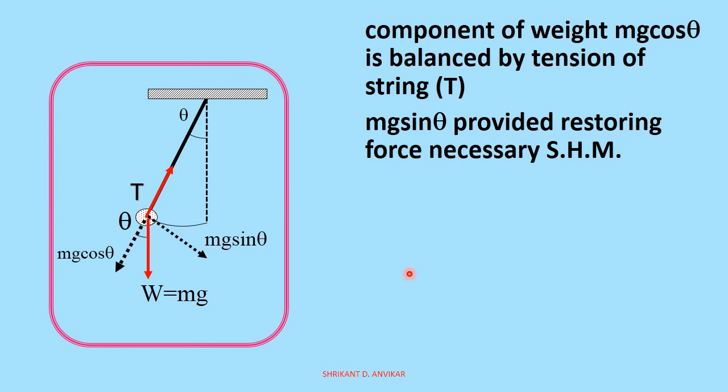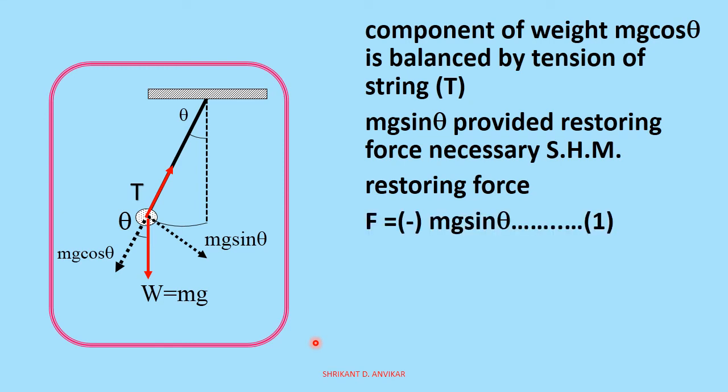Therefore only one unbalanced force is acting on the bob of the pendulum, and that component is equal to mg sin theta. Mg sin theta is the force acting on the bob of the pendulum, and we observe it is directed towards the mean position, and therefore this component of weight provides the restoring force.